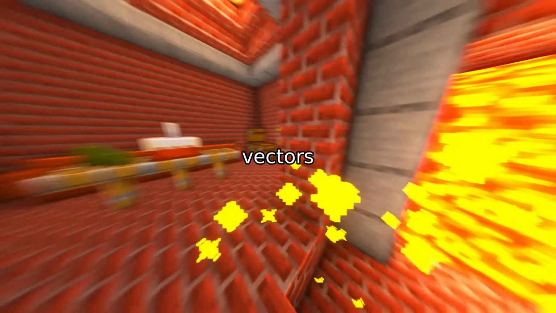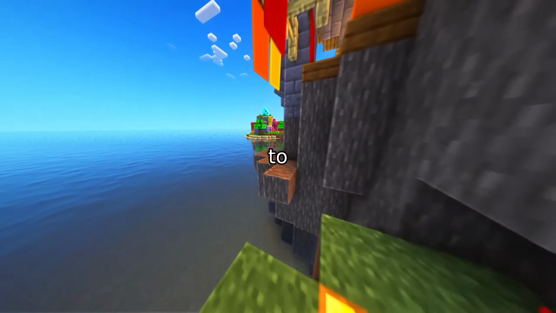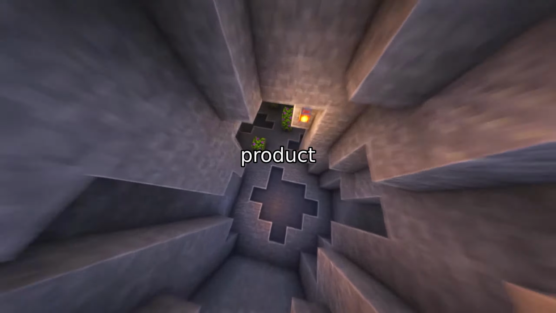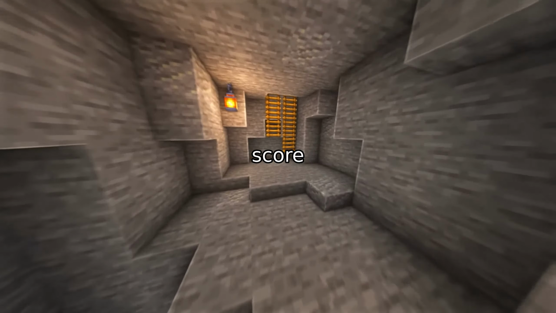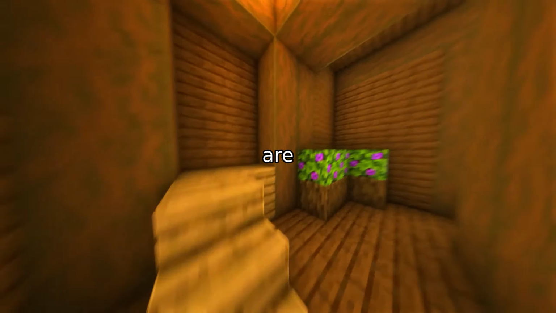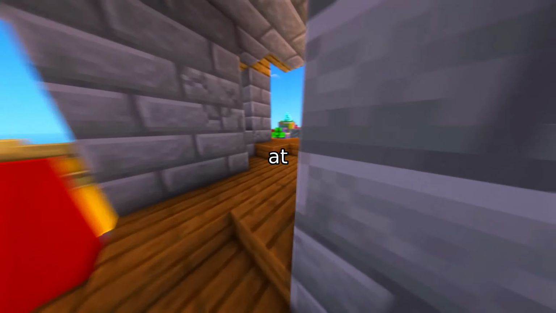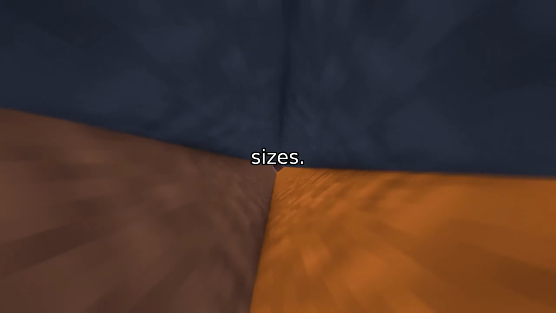Mathematically, this is done using three vectors: query, key, and value. The query from one word asks, "What do I need to know from other words?" The key from another word answers, "Here is what I have." The dot product between query and key gives the attention score. Then the value is weighted by that score and summed, producing a context-aware representation. And because these operations are fully parallelizable, unlike RNNs, transformers can process entire sequences at once. That's why they scale so well with massive datasets and massive model sizes.